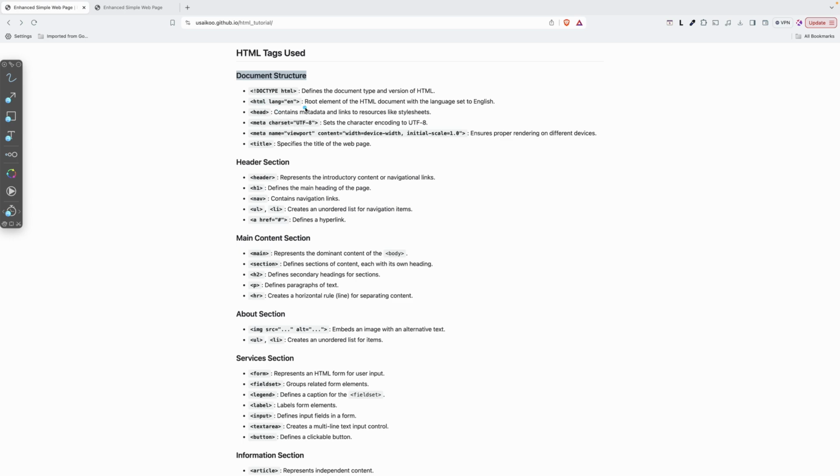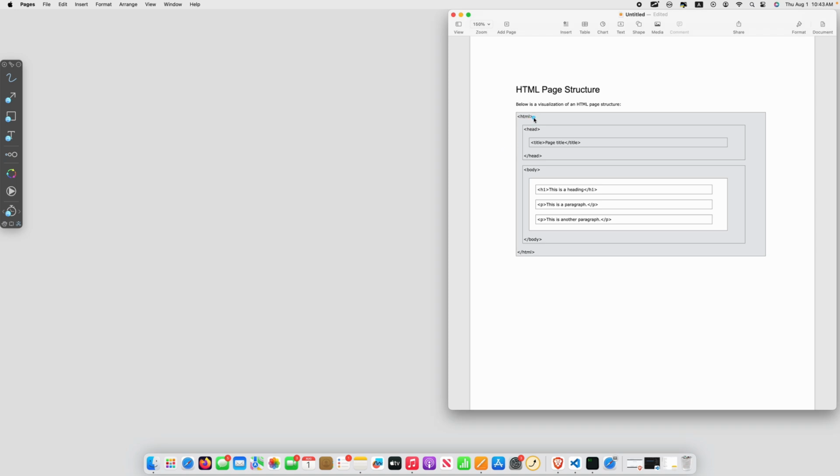After that, the root element of the HTML document. Here, this is the root HTML. After that, we must have the head, and that head will hold the page title. After that, we will have the body.